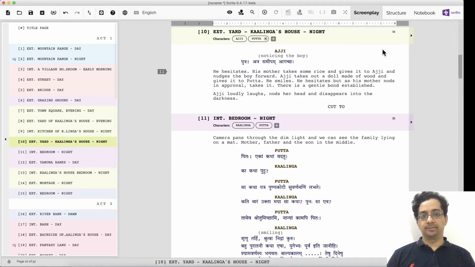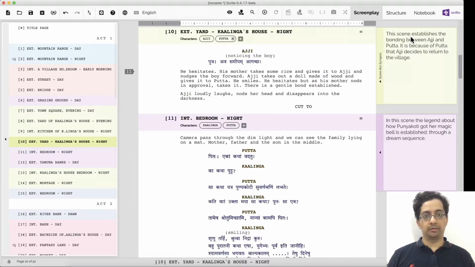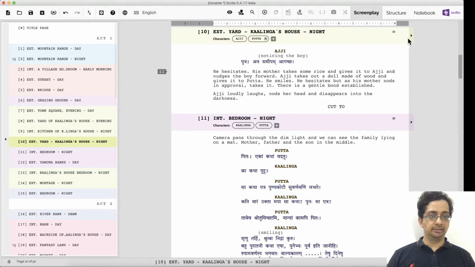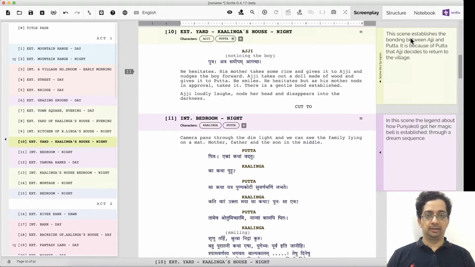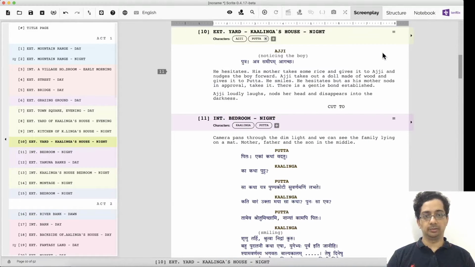We actually use the same side panel here as well. So when I click on this button, it pulls out a notepad of sorts where I can type down the synopsis of the scene. And even in this case, the notepad component gets created only when the side panel is expanded, otherwise it's removed from memory.